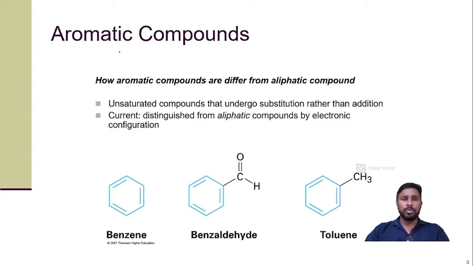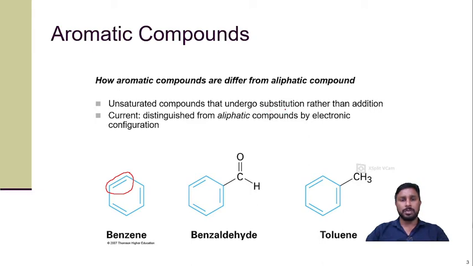Aromatic compound. So all of you know what is the difference between the aliphatic compound and the aromatic compound, and there are certain differences apart from the structure also. Like if we talk about the reactivity, generally the aliphatic compound, or mainly the unsaturated aliphatic compound, means carbon-carbon double bond containing compound, they generally give the addition reaction, while the aromatic compound like benzene, even though it has the carbon-carbon double bond, generally gives the substitution reaction.